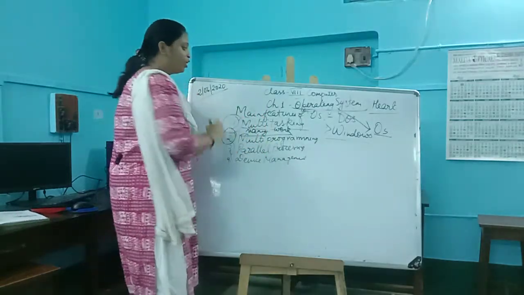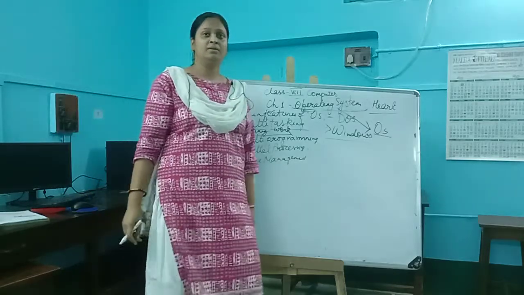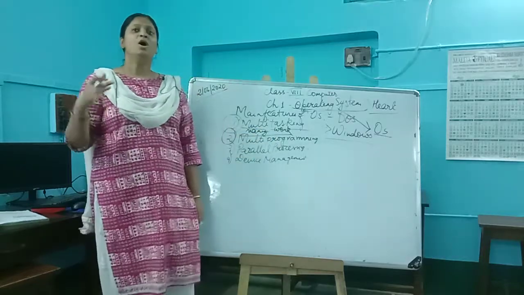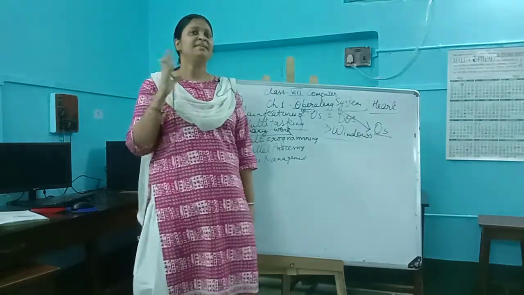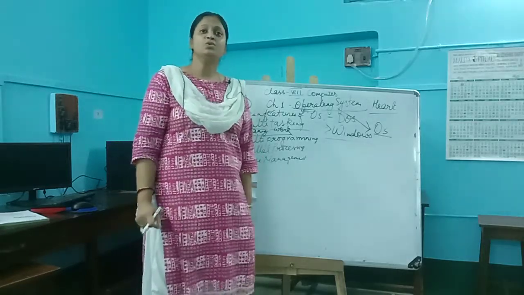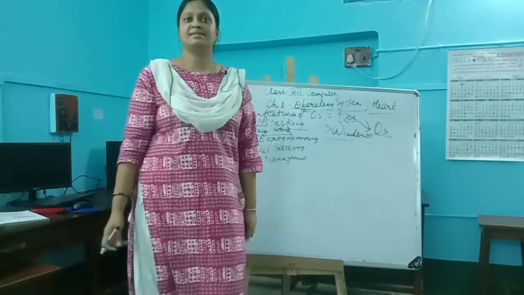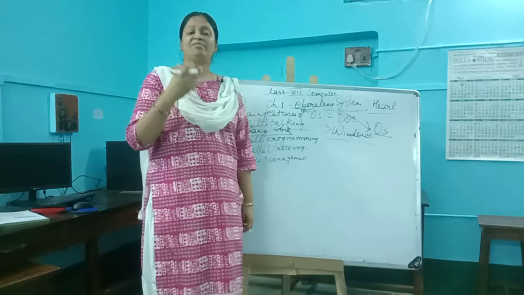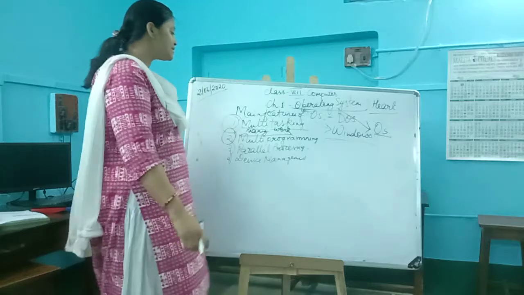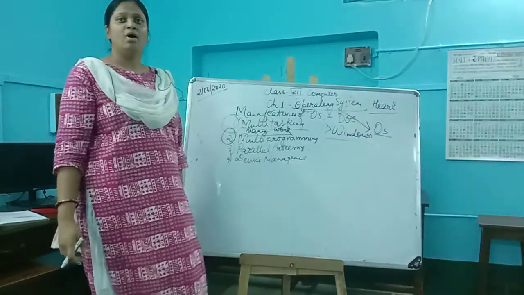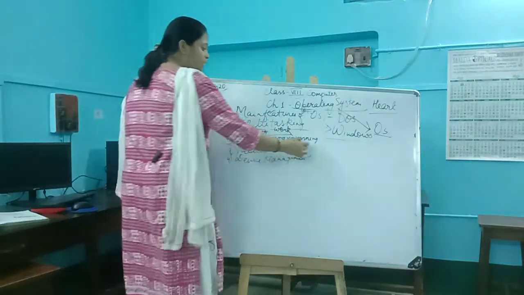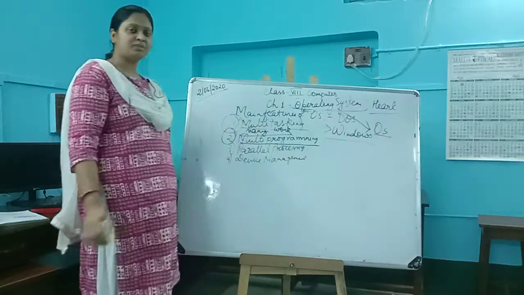Our second feature of the operating system is multi-programming. Multi-programming means, as I just mentioned, that we can perform many works at the same time. So naturally there will be a need for storing those multiple programs. So this is also an ability, or you can say a capacity, of the operating system, where we can store multiple programs and multiple data at the same time. This process where we are able to store many programs at the same time is called multi-programming.